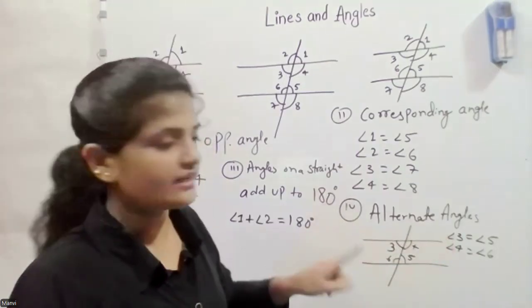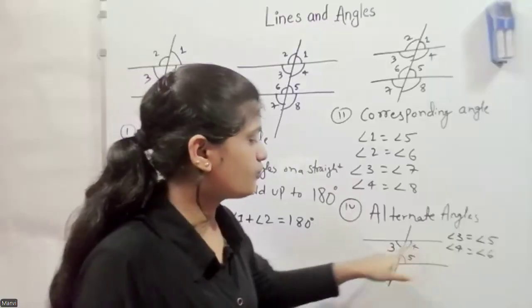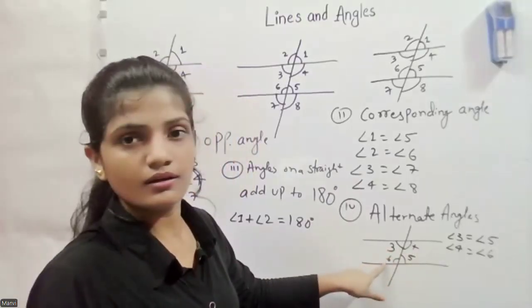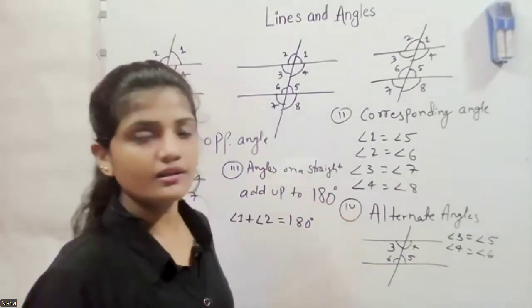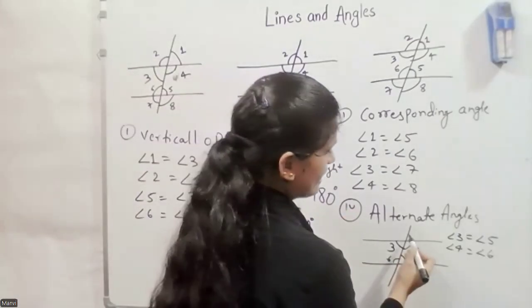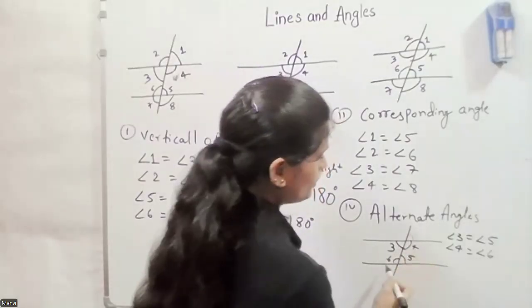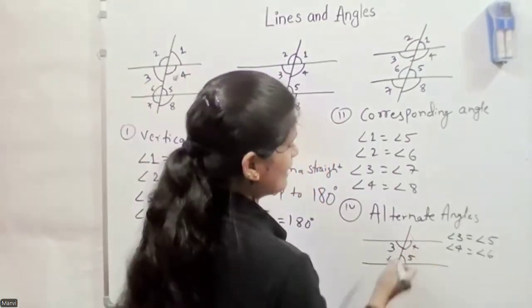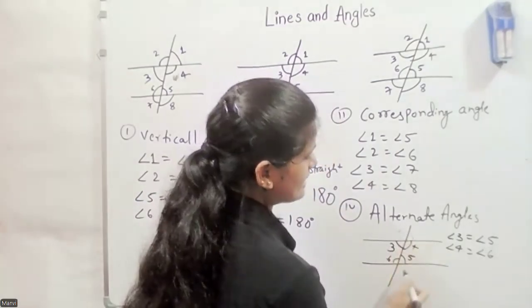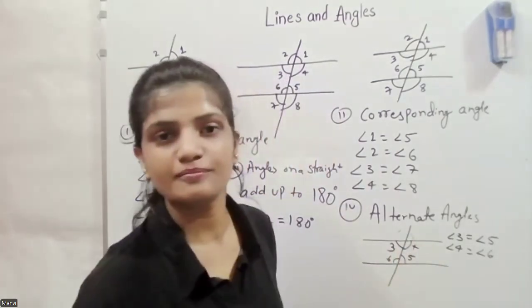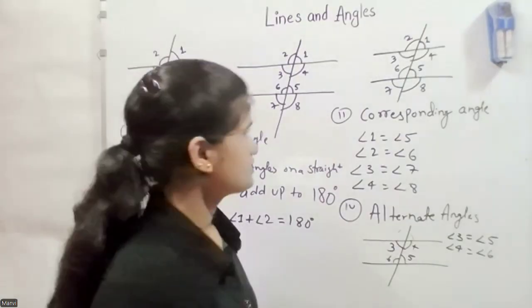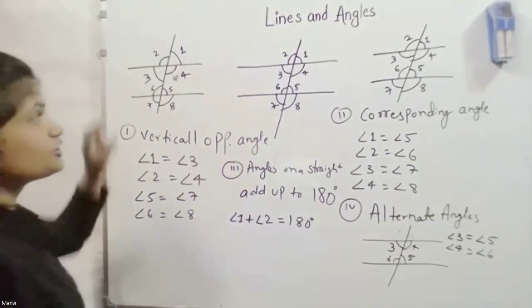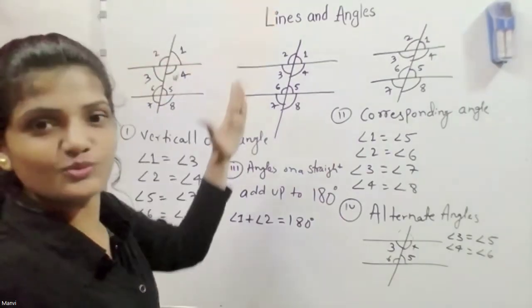Okay. Alternate interior means angle 3 equals angle 5 and angle 4 equals angle 6. If you want to remember alternate exterior, angle 1 equals angle 7 and angle 2 equals angle 8. So that's all about parallel lines and one transversal.